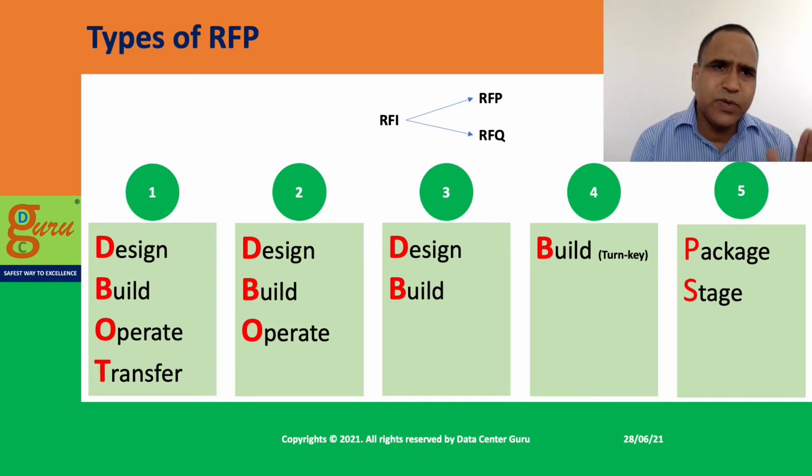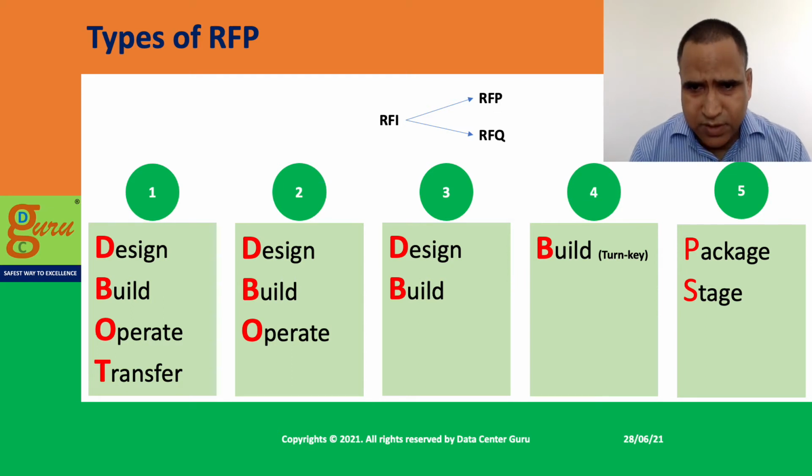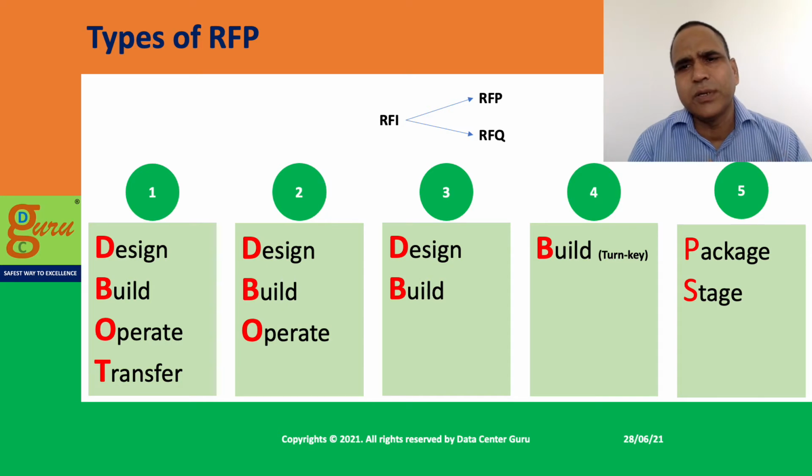The difference between option 1 and option 2 is that in the first case all the assets and everything are owned by the bidder. In the second case, all the assets are owned by the end customer itself, but the bidder is the operator. So he has to design, build, operate and then hand over the entire operations to the customer, or the operations get renewed.